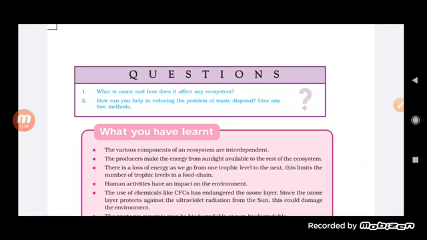Similarly, how does it affect us, students? Absolutely, it works as a shield to prevent ultraviolet radiation from falling on the surface of the earth, and it helps in reducing skin problems or skin cancer in people.